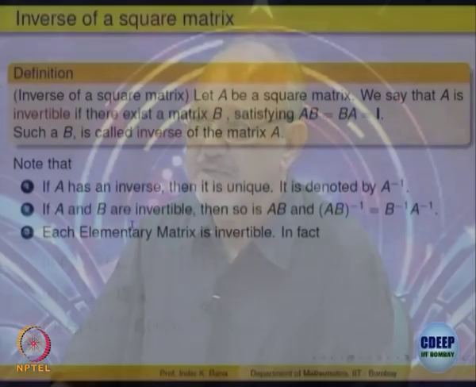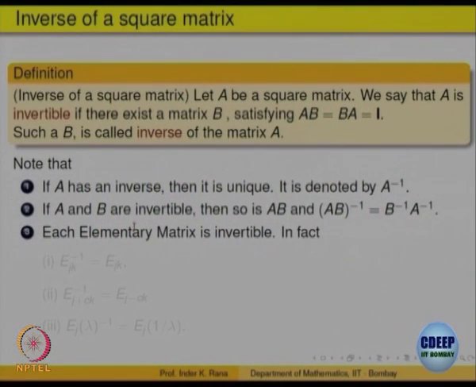Next, these are properties of invertible matrices. If A and B are invertible matrices and you are able to multiply them, that means they are of the same order, then A into B is also invertible. Product of invertible matrices is again invertible, and the inverse of the product is the product of the inverses. So, (A B) inverse is the same as B inverse A inverse, the order is interchanged. That helps you to compute inverses of products for invertible matrices. This also you should verify.